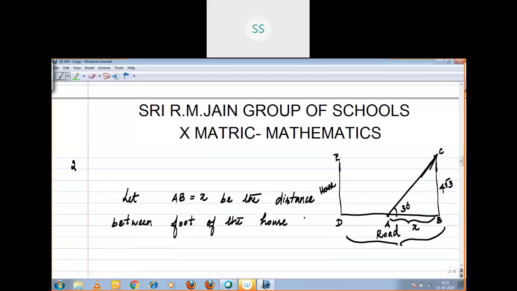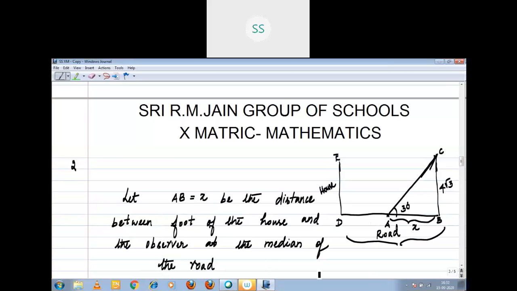Let AB equal to X. This one I am going to take as X because they are expecting the width of the road. First I should find out what is AB. After that I can calculate the width of the road. Let AB equal to X be the distance between the foot of the house and the observer. I am saying slowly, children. You have to listen carefully.